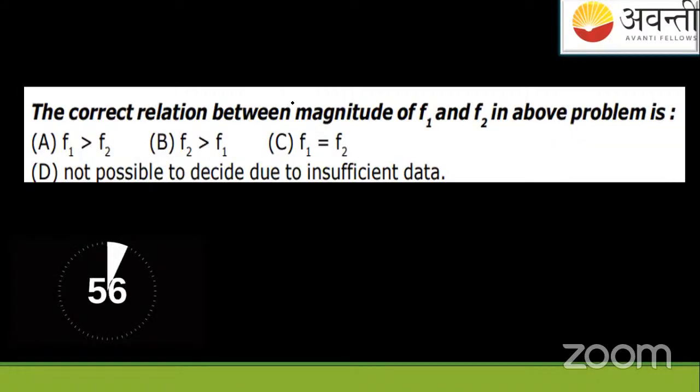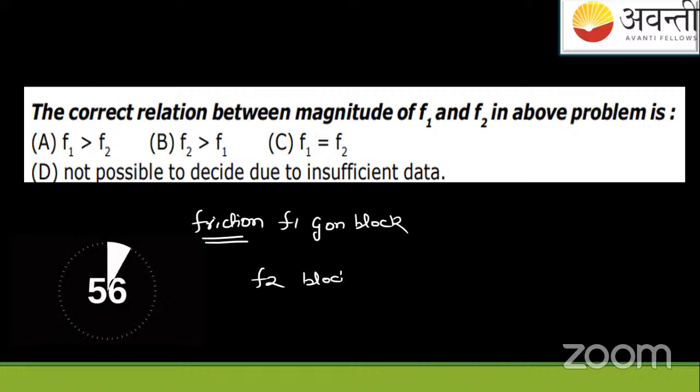That is also based on the previous question only. They're asking us to solve this question also. The friction force by the ground on the block, say we give it value as F1. And friction force, say F2, which is by the block on the ground. So what do you say? What are the values? A, B, C, or D?